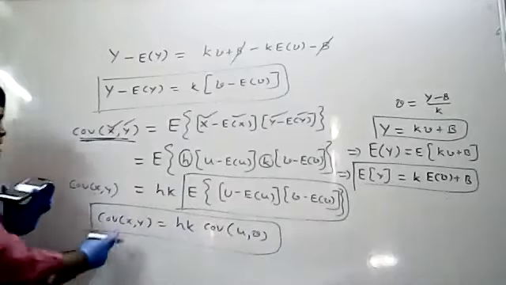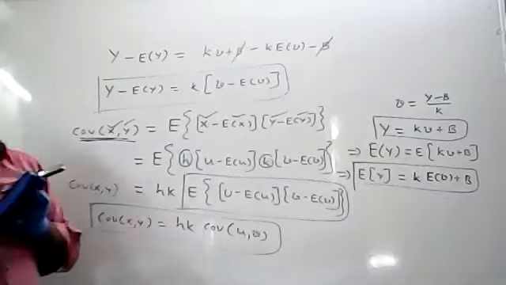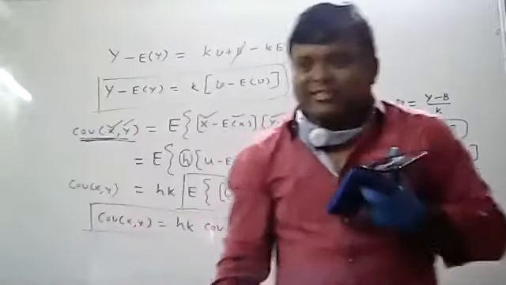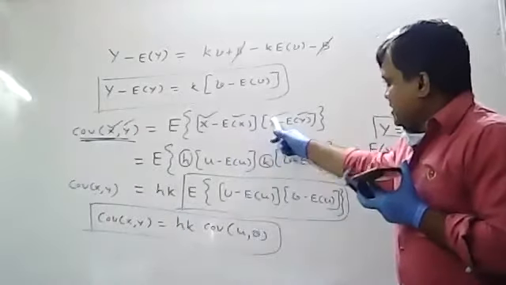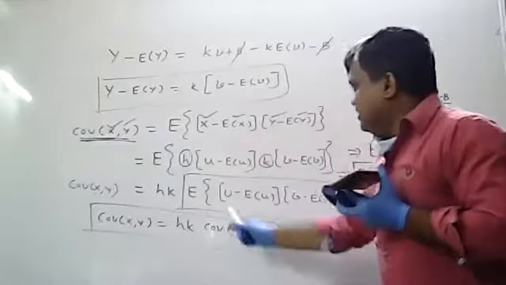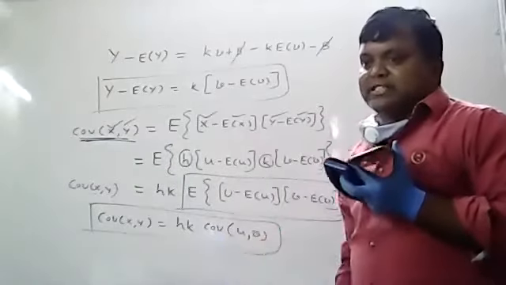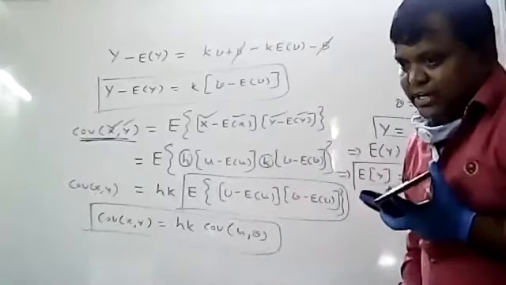What is the covariance of XY formula? It is nothing but hk into covariance of u comma v. Is it clear? Because in place of X you have u, in place of Y you have v, that's why you are getting u and v. hk is as it is. Is it clear, everybody? Can I go to the next calculation?